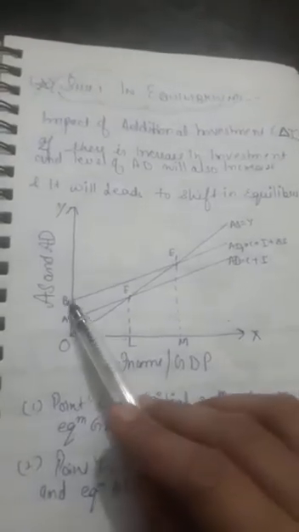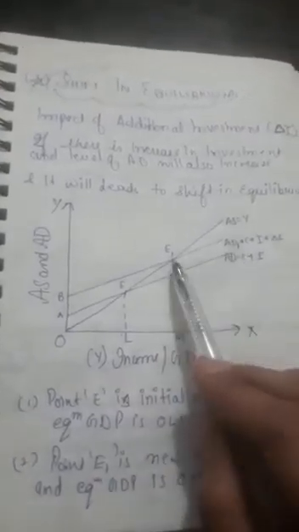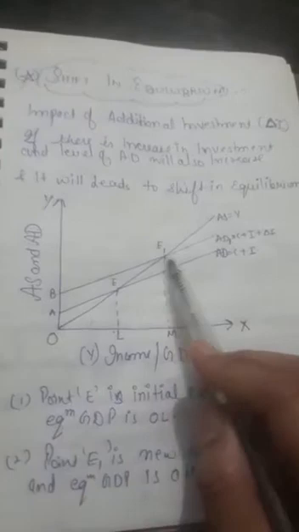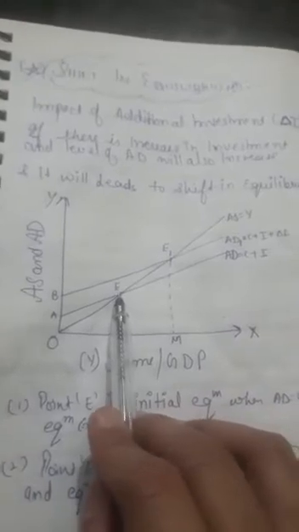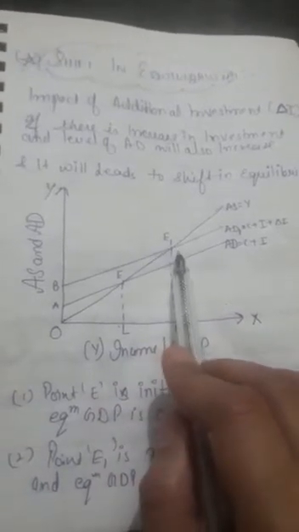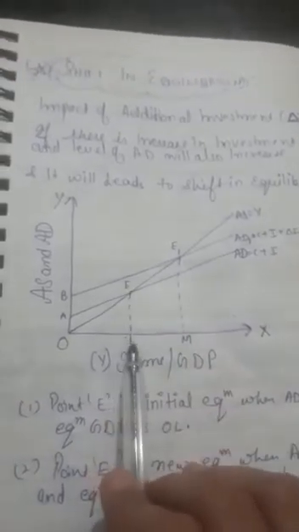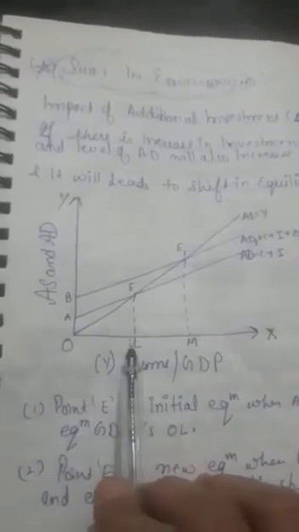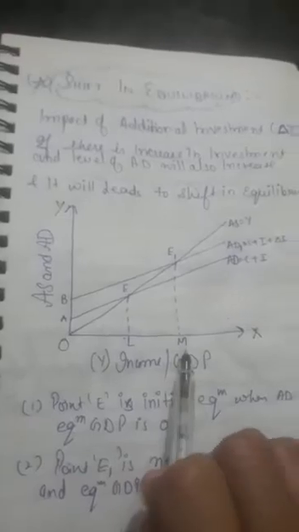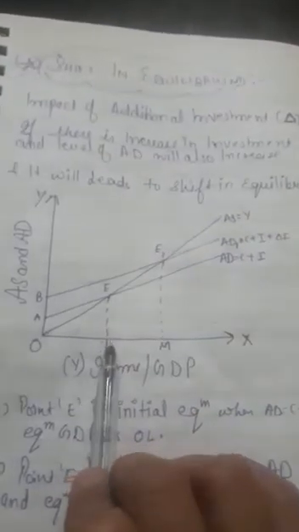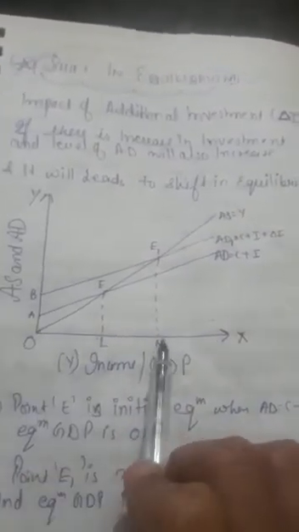Clear? Now this is the new aggregate demand curve, and E1 is the new equilibrium point where AS and AD1 are intersecting each other. Clear? So earlier E was the equilibrium point, now it is shifted to E1. At E we were having the equilibrium output OL, but at E1 we are having the equilibrium output OM. So this is the shift in equilibrium, that due to additional investment the equilibrium level of output also increases.